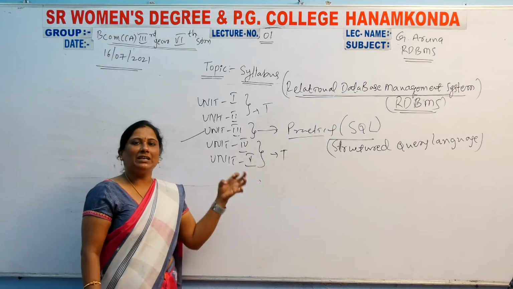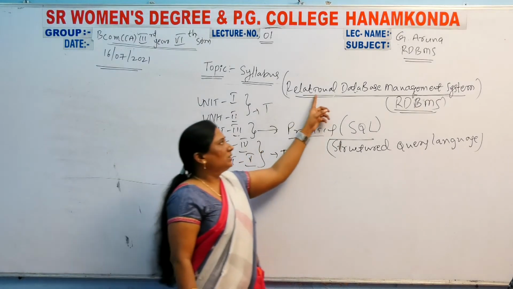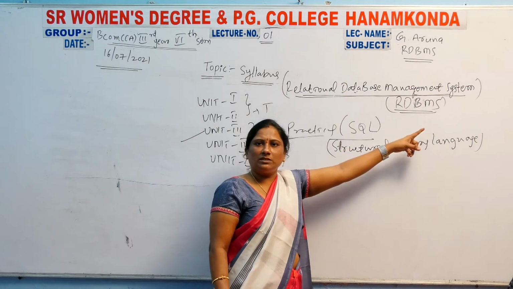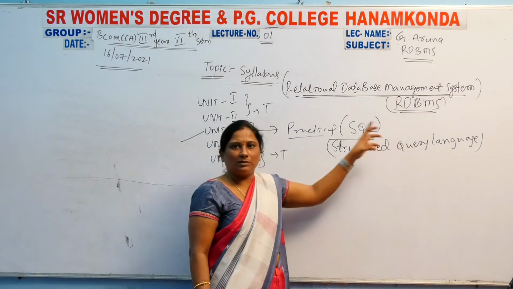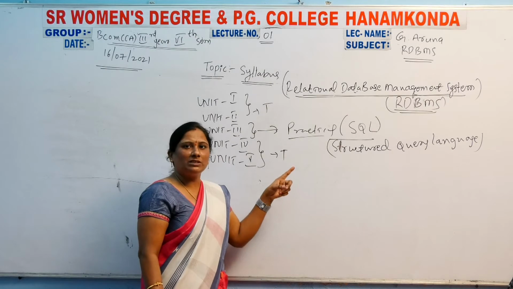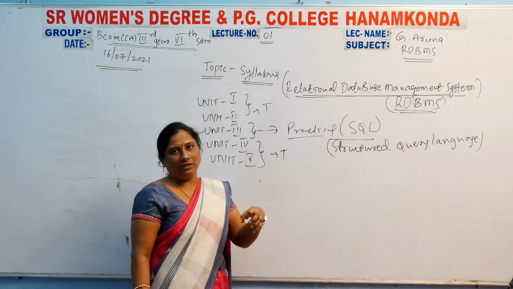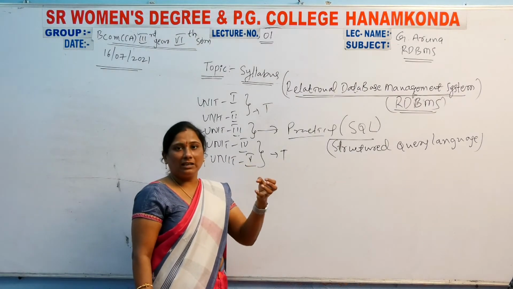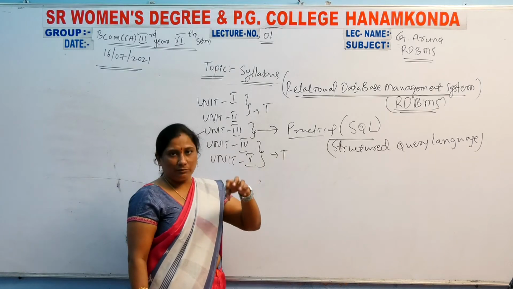So simply, a database administrator, in a database management system or relational database management system, is the person who develops the database. That person who creates the actual database is called a database administrator.